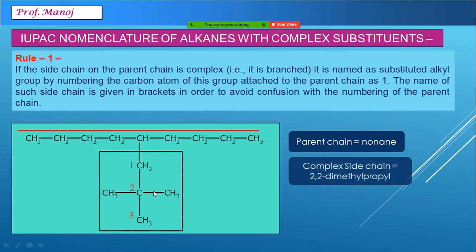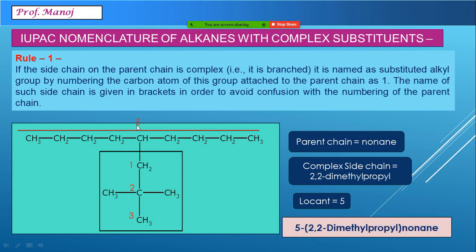So it should be called 2,2 dimethyl propyl. And let us find the locant. 1, 2, 3, 4, 5. From this direction 1, 2, 3, 4, 5. In both directions the number is 5. So the locant is 5. And what will be the final name we will write? 5 in bracket 2,2 dimethyl propyl nonene. Just a repetition, no new rule has been introduced right now.